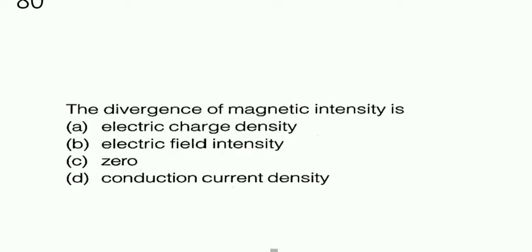The first question is, the divergence of a magnetic intensity is. We know that the magnetic field will not diverge. It will always rotate, or it has only curl. So the divergence of magnetic field intensity is 0. So option C is the correct answer.